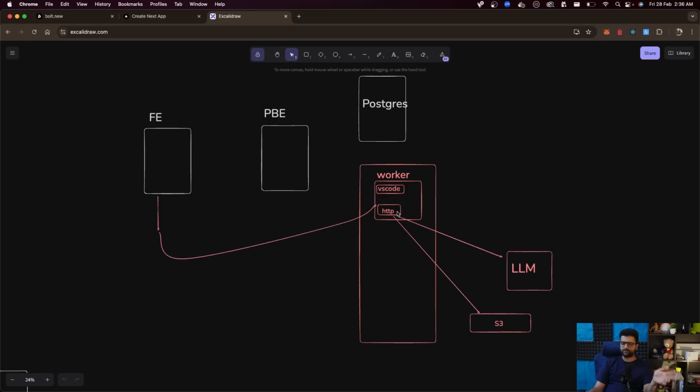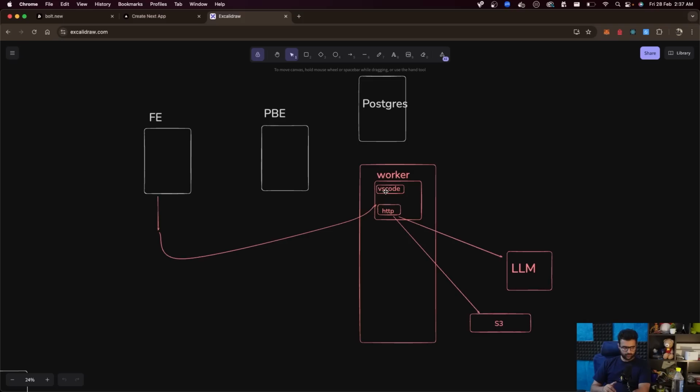This worker is supposed to expose two different ports, for example, one HTTP port for interacting with the front end, heartbeating, things like these, and one VS Code port, or VS Code running somewhere, so that the front end can edit the files on this server directly, without having to sync the file system over here and the file system over here. The front end has all the capabilities of VS Code exposed via some other port over here. So this is the logic we're writing right now, the HTTP server and the VS Code logic.